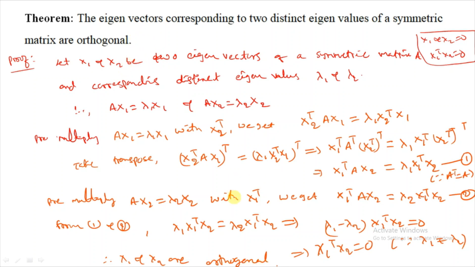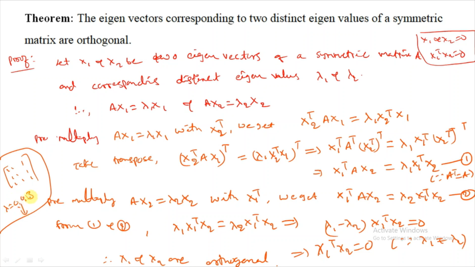Any distinct ones. Now we can observe. Last class we discussed the eigenvalues and eigenvectors of this 1 1 1 1 symmetric matrix. We got eigenvalues 0, 0, 3. Corresponding to 0 we got two eigenvectors that are not orthogonal. Corresponding to each of 1 eigenvector and 3 eigenvectors, they are orthogonal. Thus they are linearly independent eigenvectors but not orthogonal.